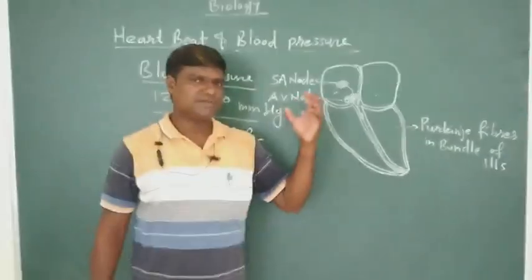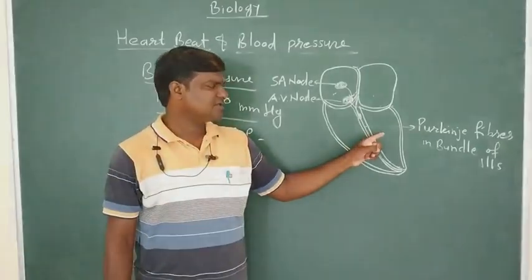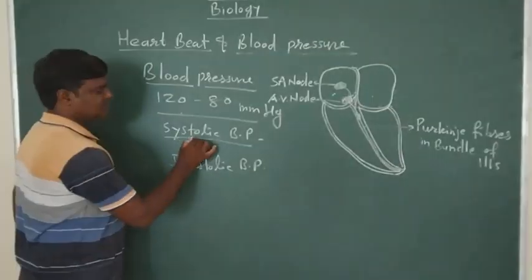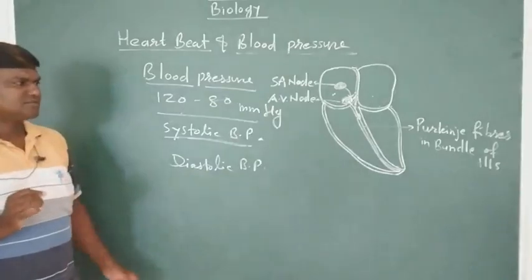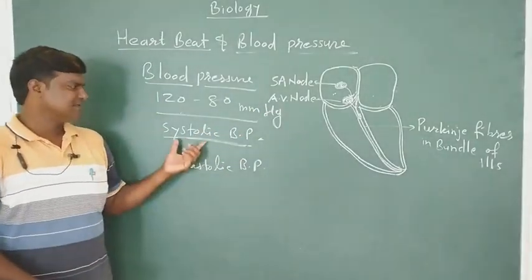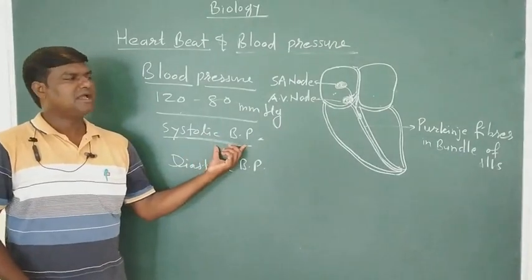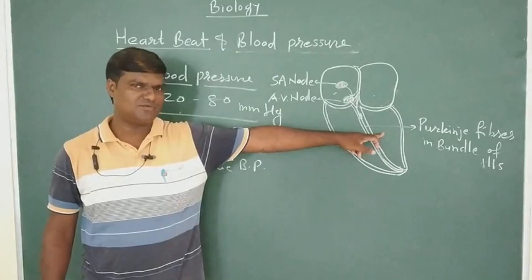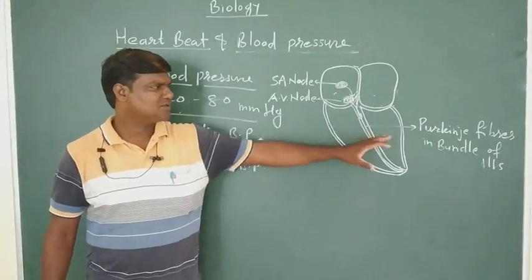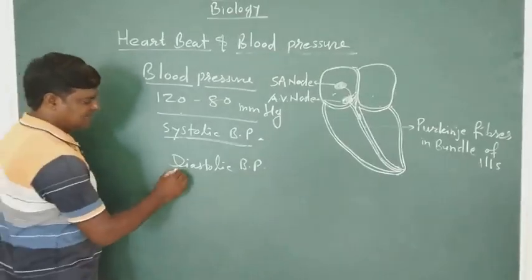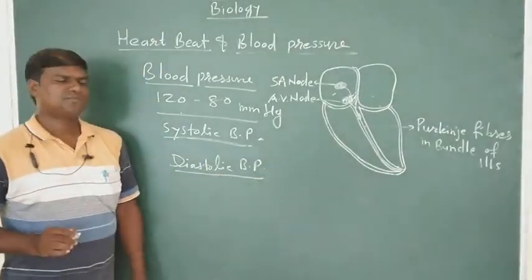So the pressure which is generated with the contraction of the ventricle, that is systolic blood pressure. जब ventricle contract होता है, जो force create होता है, that is systolic blood pressure. And relaxation of ventricle, तो थोड़ा सा कम रहेगा वो blood pressure. So the relaxation of the ventricle is known as diastolic blood pressure.